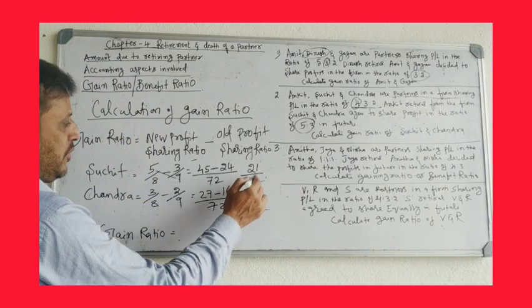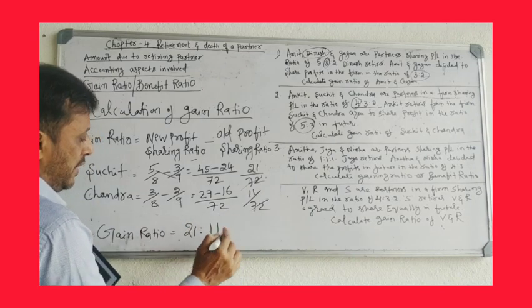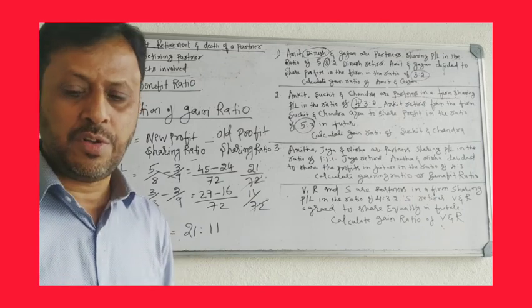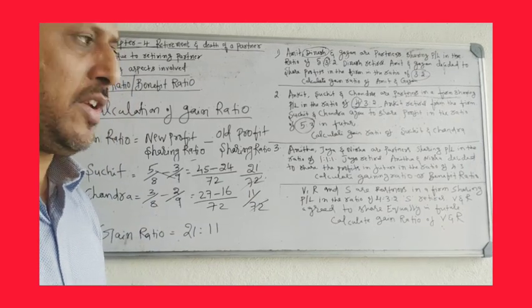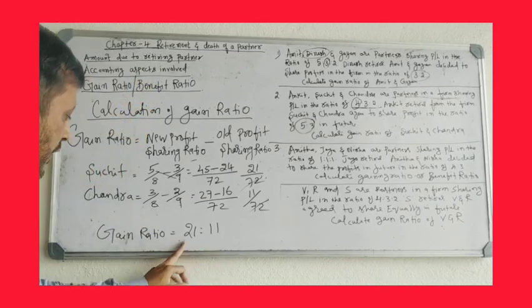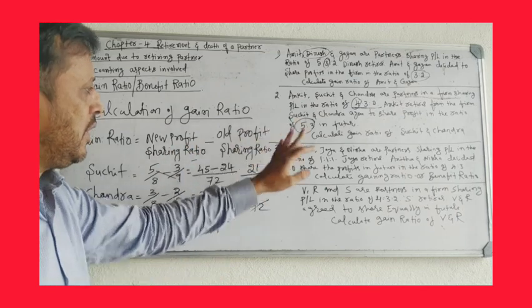So the gain ratio is, 72 cancelled, 21 is to 11. Final ratio. It cannot be cancelled. 11 is a prime number, it is not divisible. So the final ratio is 21 is to 11. Okay. Now we'll go for one more problem.